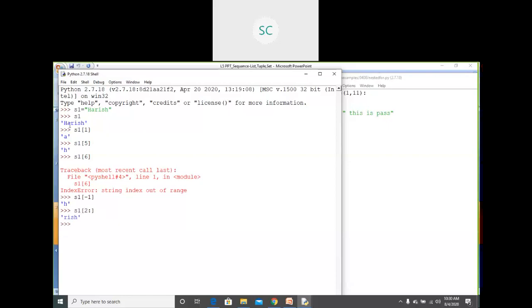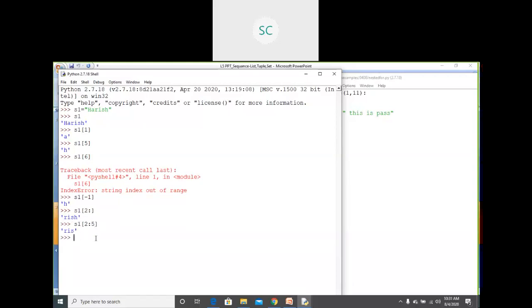This is index value 2: 0, 1, 2. This value I got. If I need only in between, from 2, and I mention 5, you will get up to index 4, not up to 5. It starts at 2 and goes to this number minus 1.